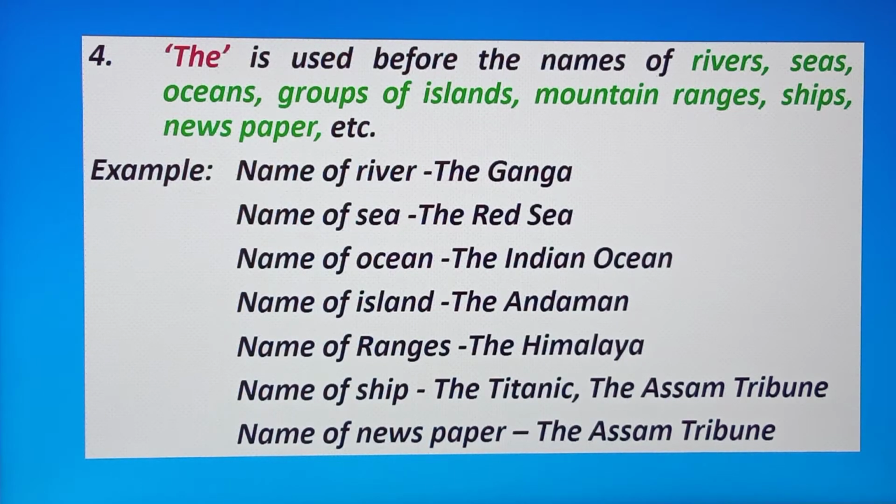Name of river, the Ganga. Name of sea, the Red Sea. Name of ocean, the Indian Ocean. Name of island group, the Andaman. Name of range, the Himalaya. Name of ship, the Titanic. Name of newspaper, the Assam Tribune. Here I mistakenly wrote name of ship next to the Assam Tribune. This is not correct. That should be only the Titanic.